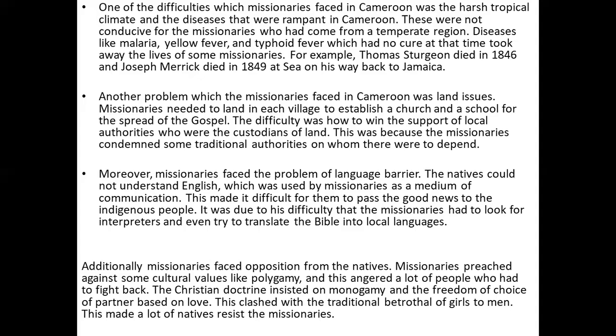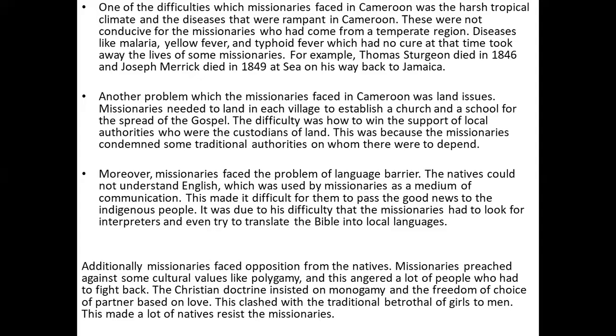Another problem or difficulty or obstacle which the missionaries faced in Cameroon was the land issue. Missionaries needed land in each village to establish a church and a school for the spread of the gospel. The difficulty was how to win the support of local authorities who were the custodians of the land. This was because the missionaries condemned some traditional authorities on whom they were to depend.